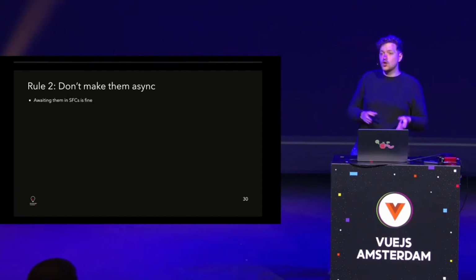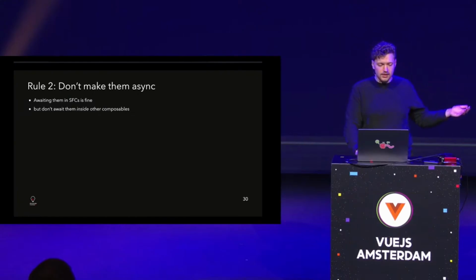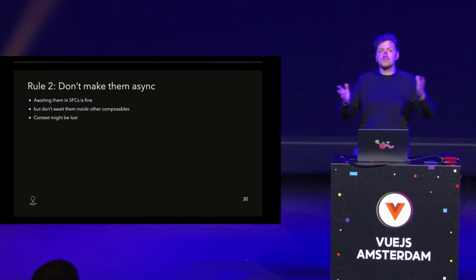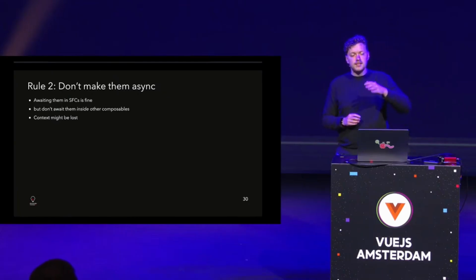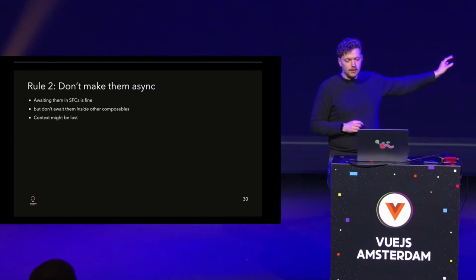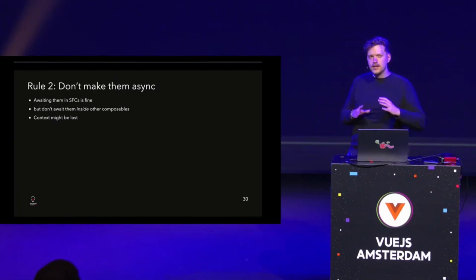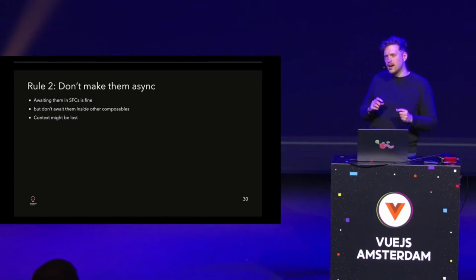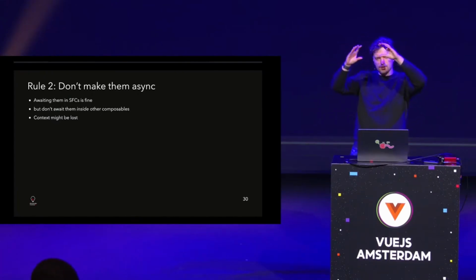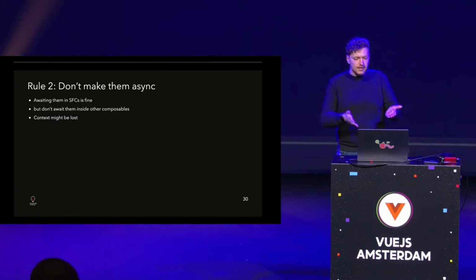The other thing is context, right? So don't await your composables inside other composables, because the context might be lost. The current instance of Vue might be gone because of the async nature. In single file components, there's a lovely blog post, by the way, from Anthony Fu about that. In single file components, this is handled by saying, okay, I take the current instance, I save the context in between, I run an async operation, then restore it. But it only works on top level in single file components, right?